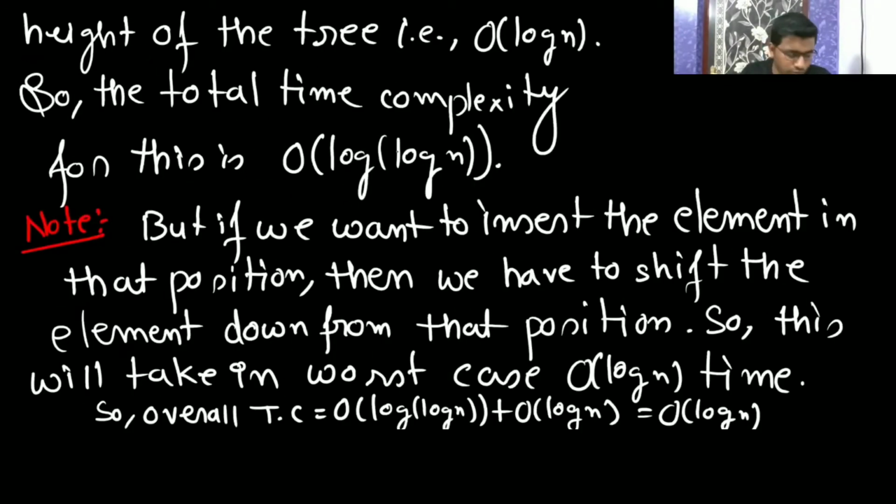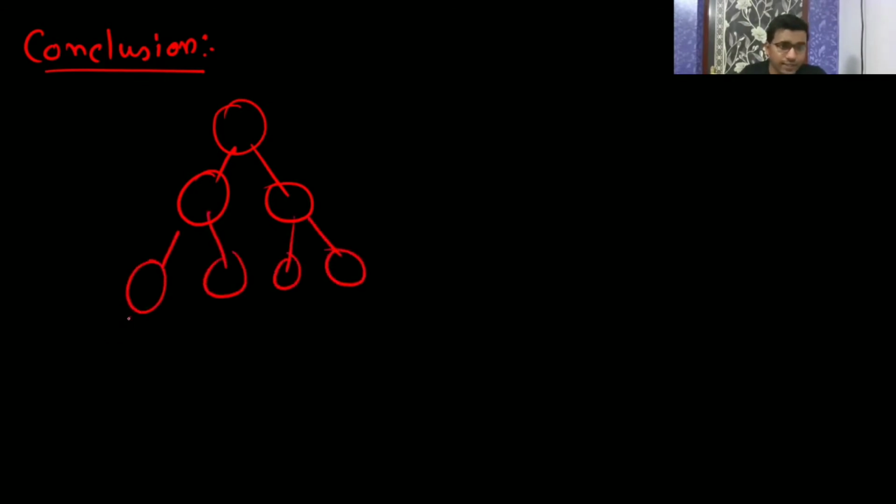I have just explained that if you use binary search and then do the insertion, finding the position is going to be log n. And in insertion, let us assume your tree is like this, and you have inserted an element.